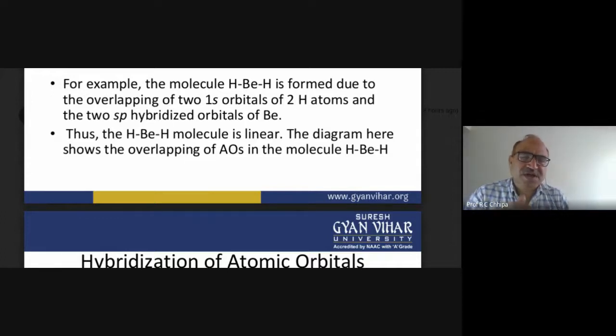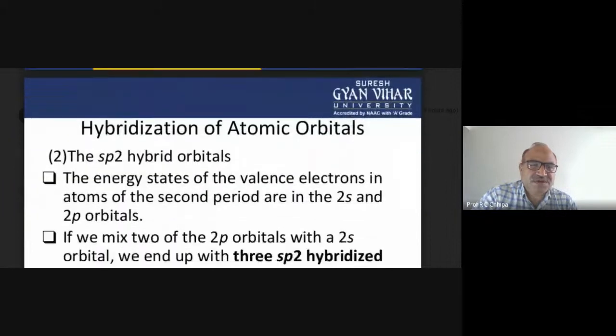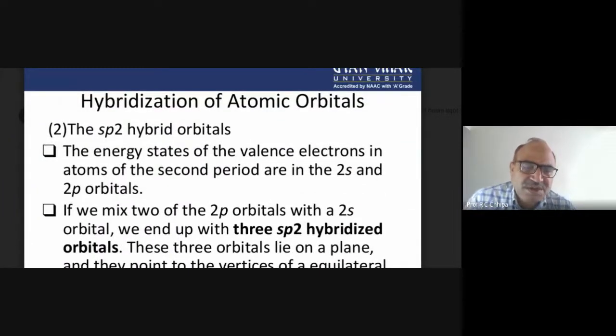Beryllium: you all know lithium, then beryllium. So the atomic number is 4. So this forms atomic number 1, and that one is the hybrid orbital. Here two sp hybrid orbitals of Be are there, and they combine with two different hydrogen atoms. Now further we have the second type, that is the sp2 hybrid orbital.